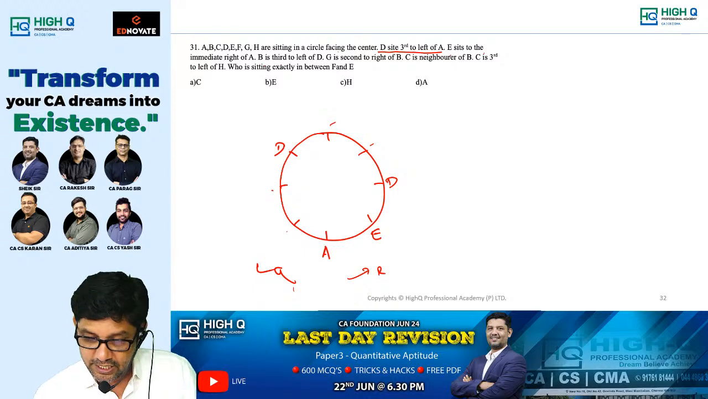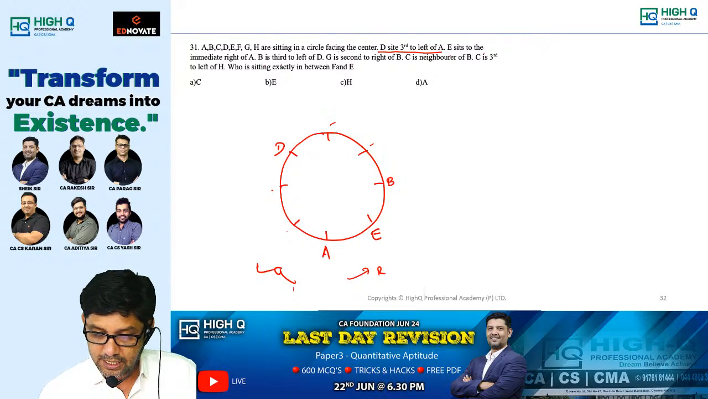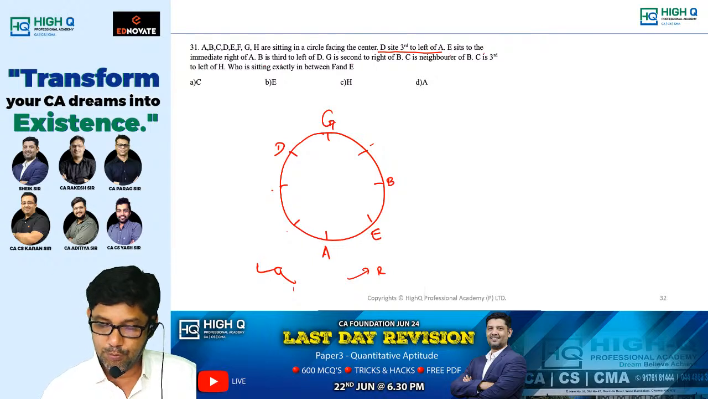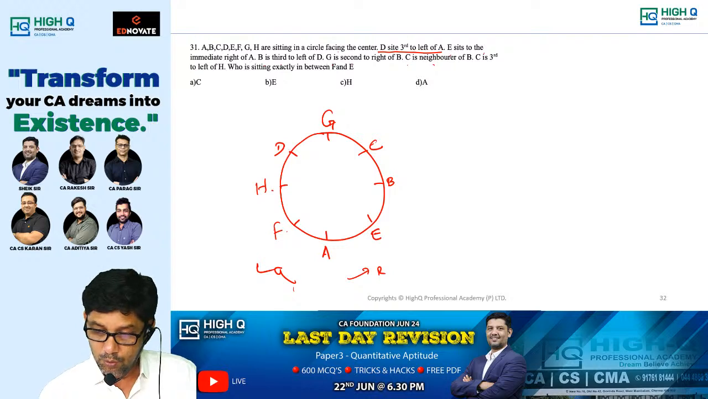Next, G is second to the right of B. So G has to be here. C is neighbor of B. Okay. C is third to the left of H. H is here. Everything is perfectly matching. Who is missing now? F. Okay. Now, who is sitting exactly between F and E? Over.